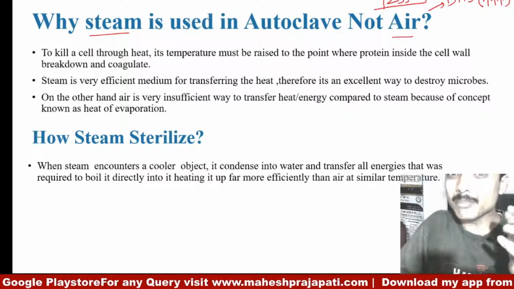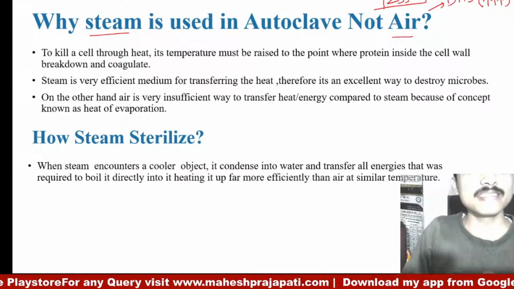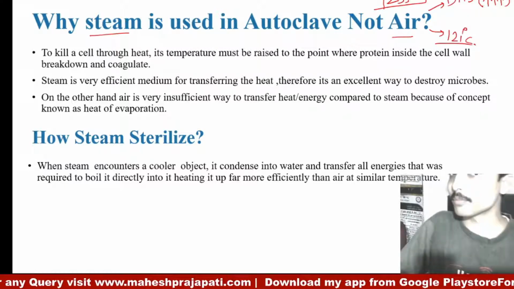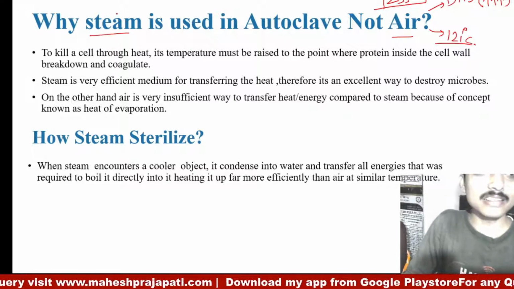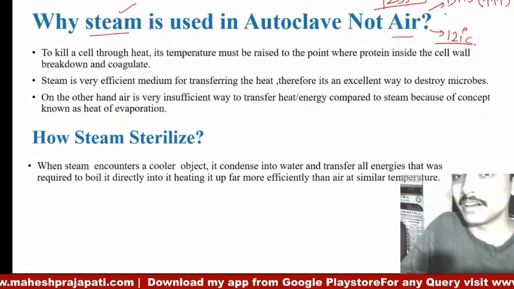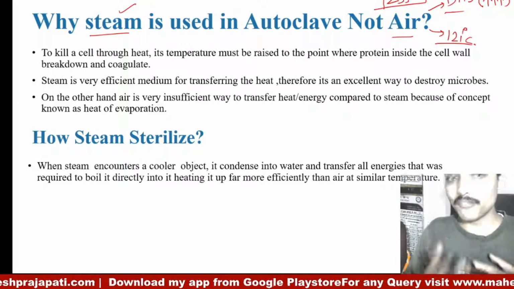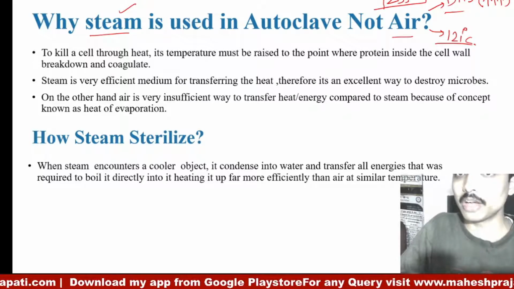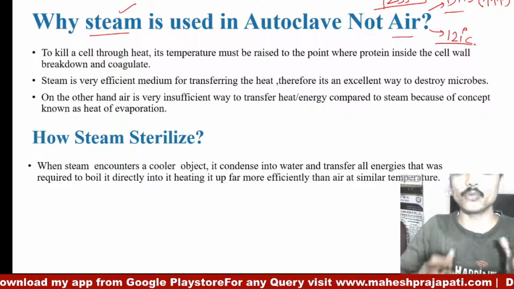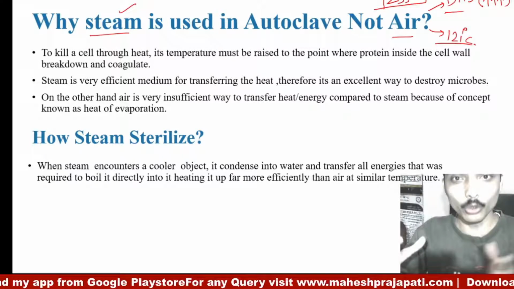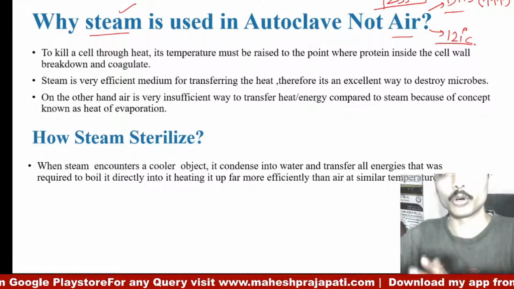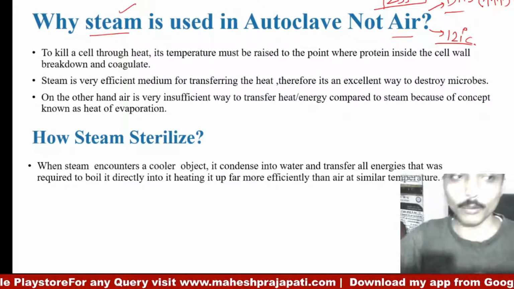But the same sterilization using steam is achieved at only 121 degrees Celsius. So why are we using steam, not dry heat, and how efficient is the method compared to the dry heat sterilizer? Moist heat is very good compared to dry heat sterilization. So we are talking about that.